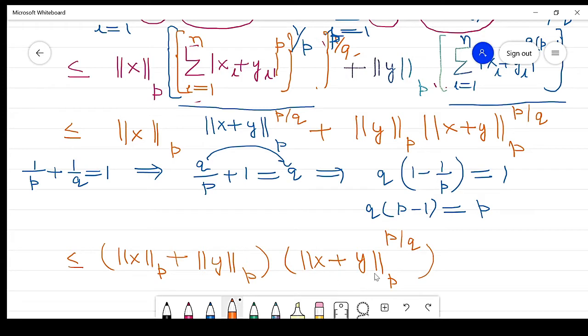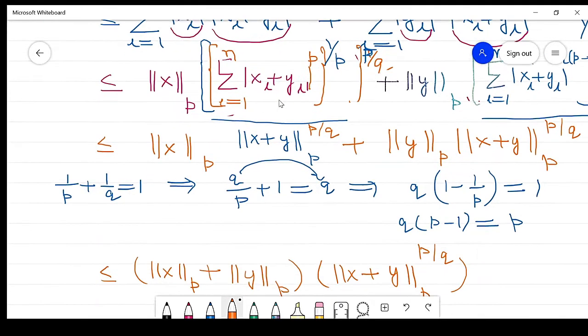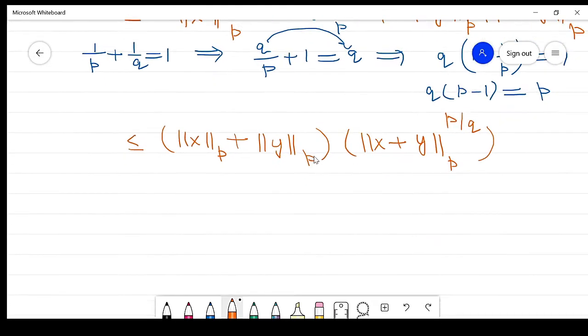Clear? Now divide by these terms. To simplify, on the left hand side we have the norm of x plus y raised to power p. On the right hand side we have this raised to power p by q.